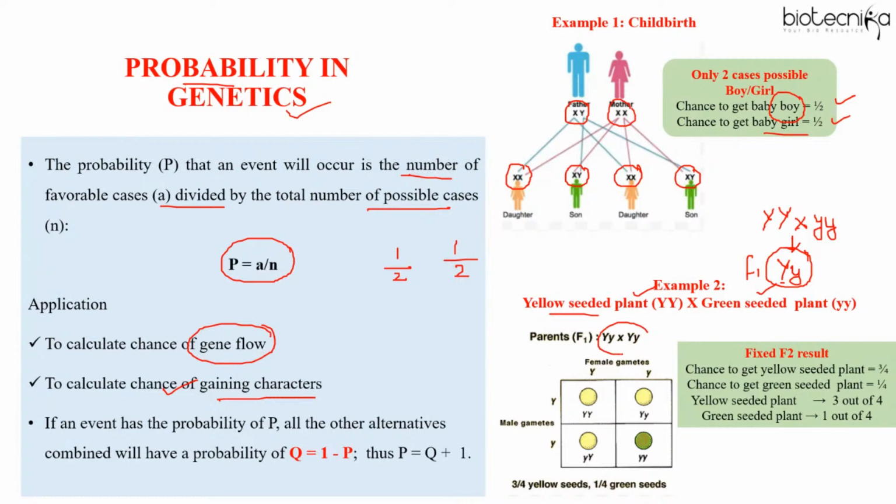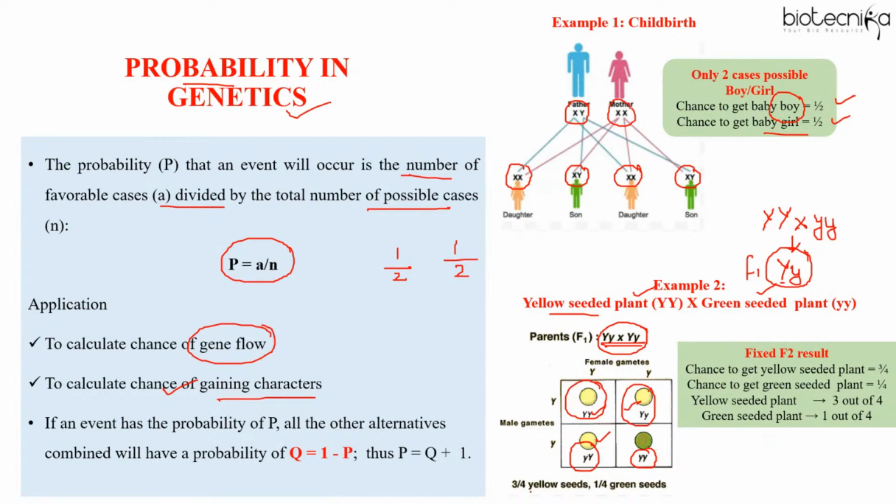But when you perform a selfing of F1 generation, this is a monohybrid cross, right? So you will get 3 out of 4 yellow seeded plants. We are talking about phenotype. When homozygous dominant condition is there or heterozygous condition is there, we'll get the yellow seeded plant. And 1 out of 4 will be the green seeded plant. So always, in a monohybrid cross, the probability of a dominant trait or dominant phenotype is 3 out of 4, and for recessive, it is 1 out of 4.